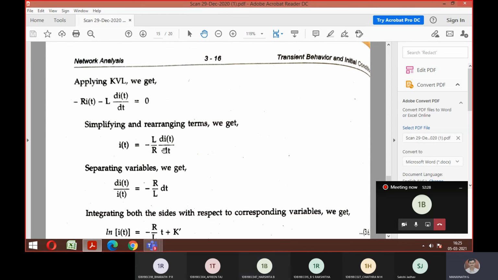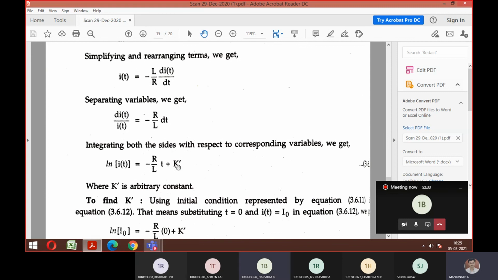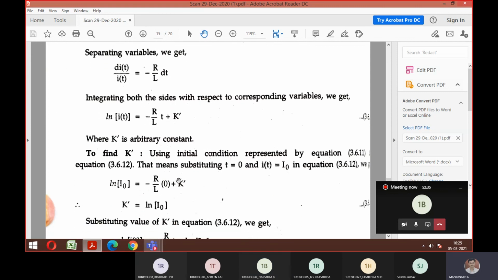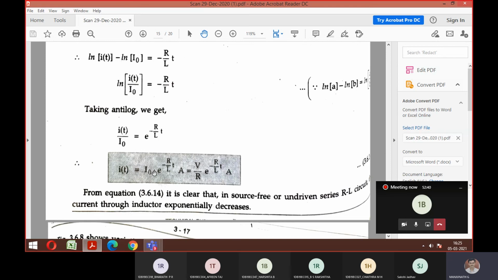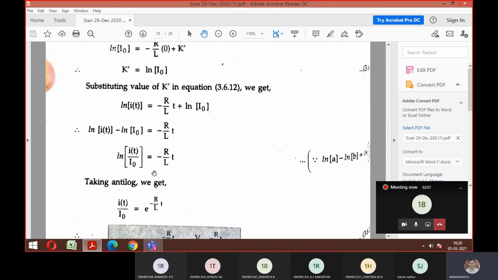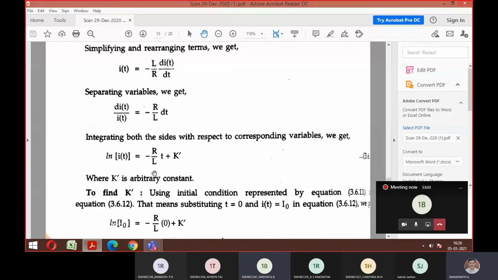So simplify, divide by R on both sides, then separate the terms, take integration on both sides, find the arbitrary constant, then take the anti-log to get the answer of i(t). Is it the same procedure we followed earlier? Yes, sir. That is why I told you to understand one derivation, the first one, and the remaining are a slight change in that. That is why I requested you to write things down on paper once. If you write on paper, you will come to know what difficulties you get. I hope you got this derivation now. What we did, nothing new, everything is the same.